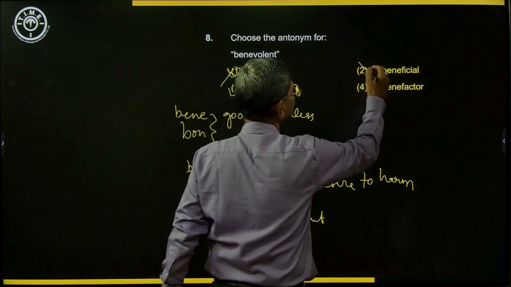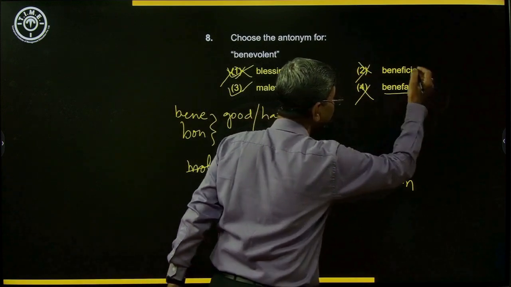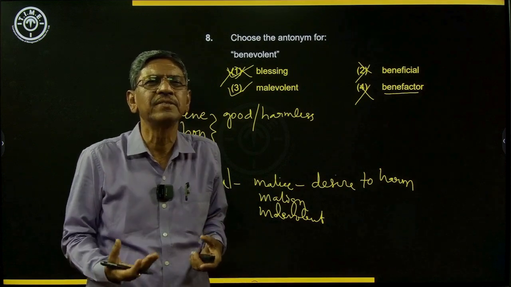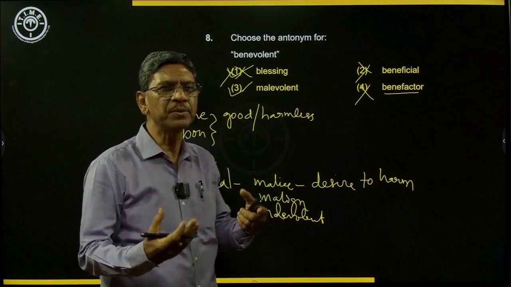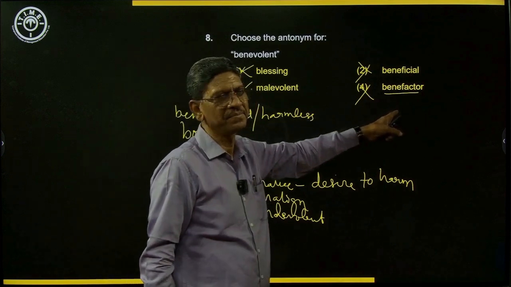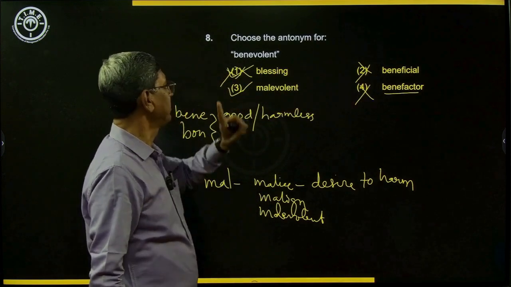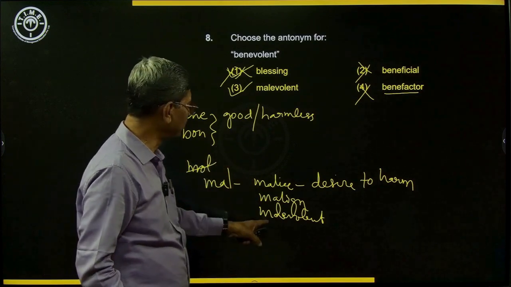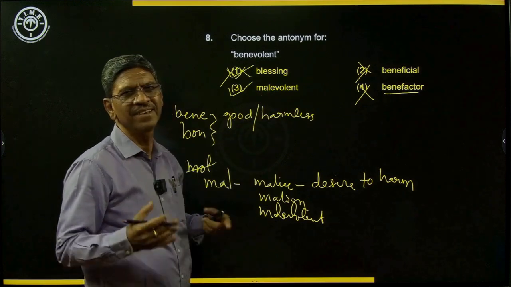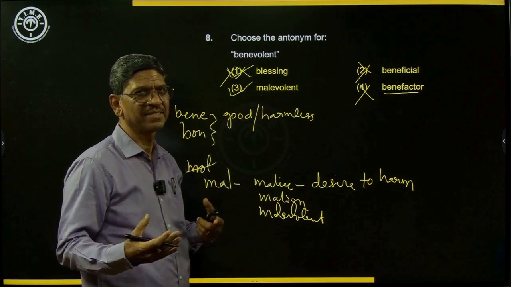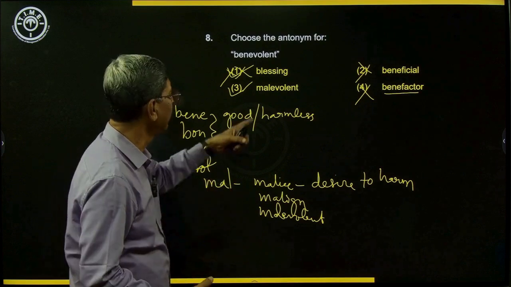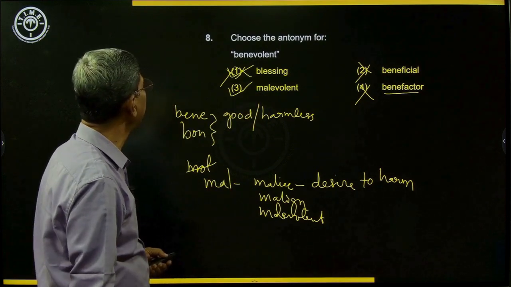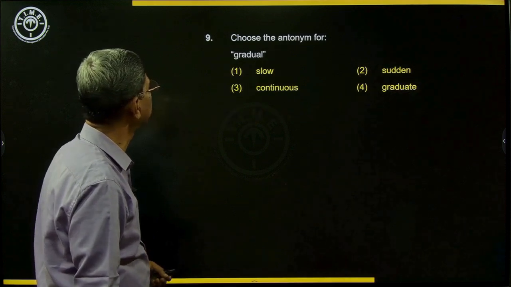Beneficial also. And benefactor is given here. Benefactor is a person who helps us in some way or the other. Blessing is benediction, and malediction is a curse, a bad word or a curse. And malevolent is desire to harm. Okay. Next one. Next opposite.